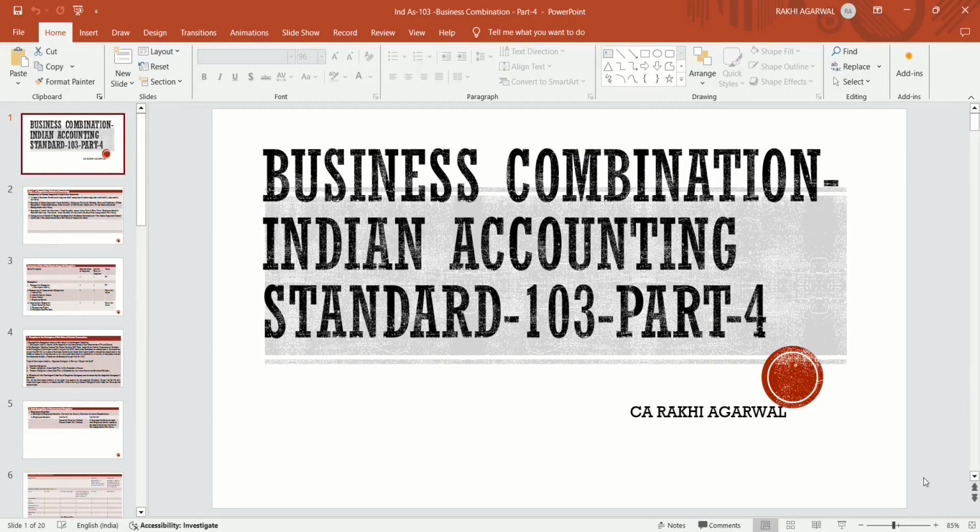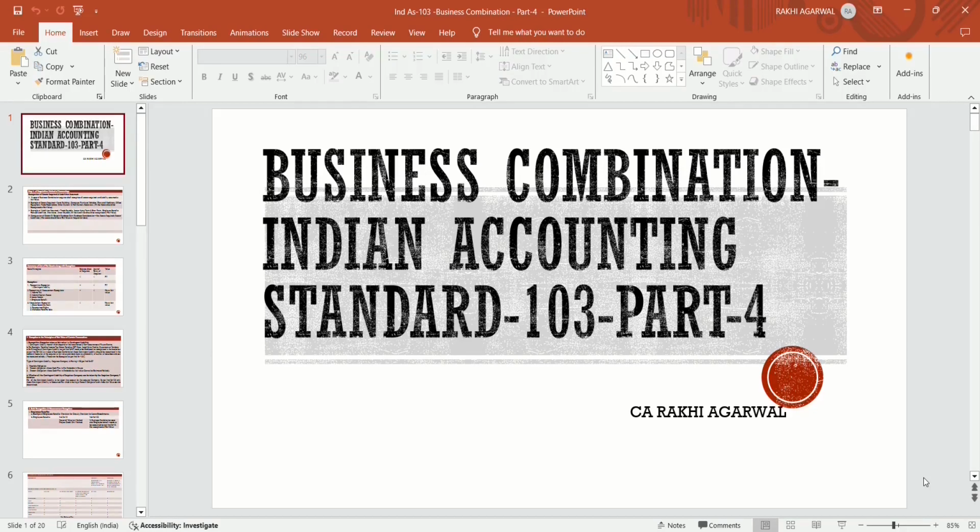Even if the entity is not earning income, it has the capability to earn income by inserting the inputs and processes. That is the substantive process. Substantive process means the input is there, the process is there, but output is not there. But the skilled workforce is there to generate output by inserting the input and process. They have the capability to generate the income. That is the substantive process.